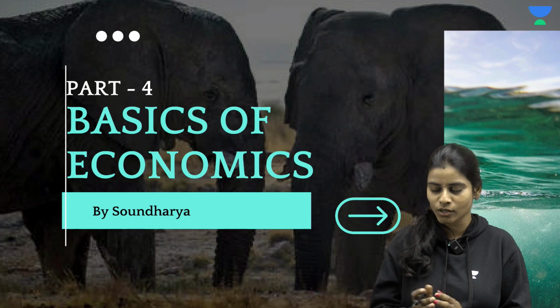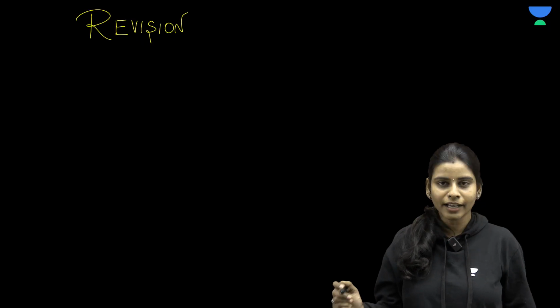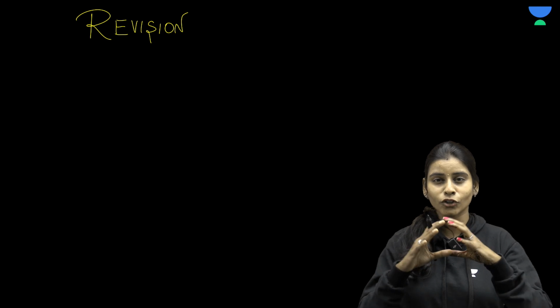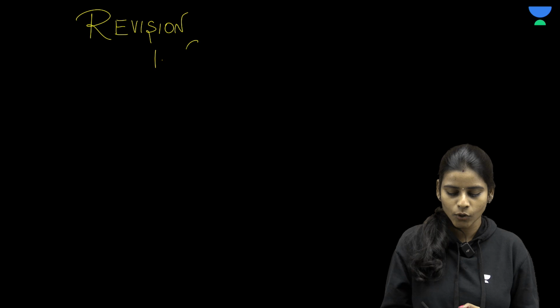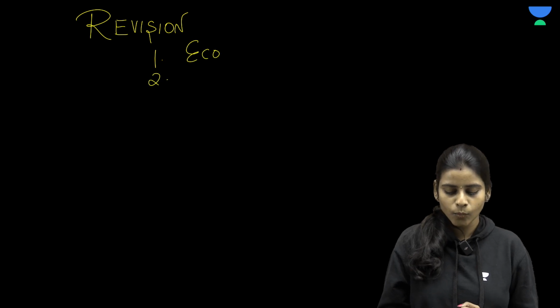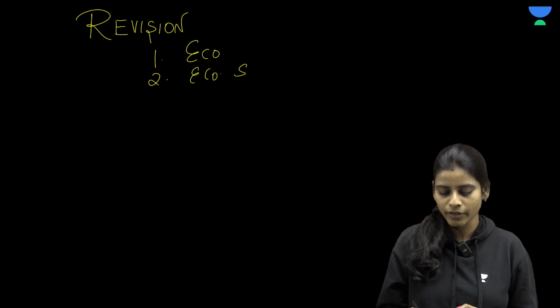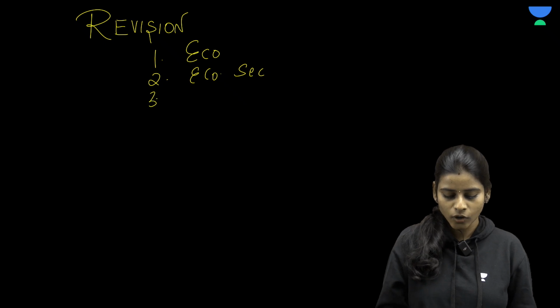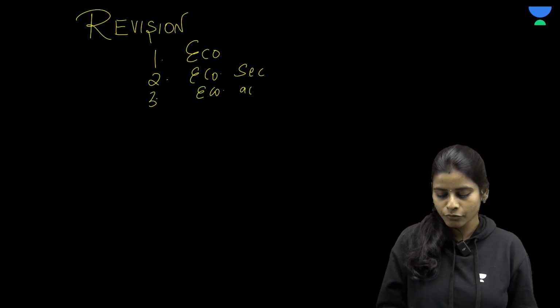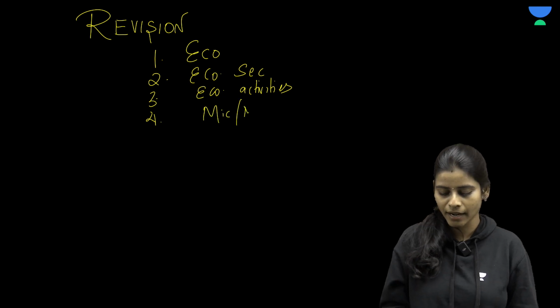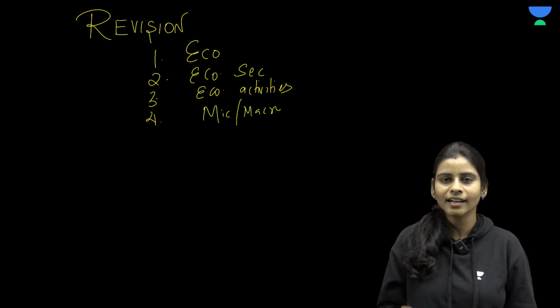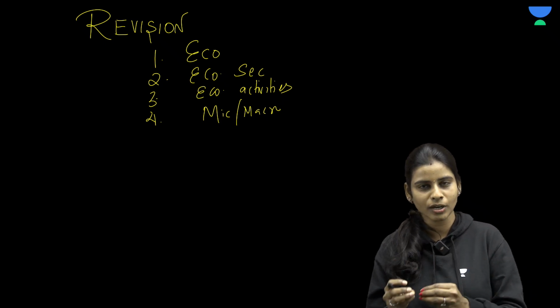We are basically continuing our basics of economy series, and the topic for today's discussion is scarcity and opportunity cost. Before we begin, I would like to make a quick recap of all the topics that we covered so far. First we started with what is meant by economy, what the different types of economic sectors are, and what the different types of economic activities are. And then in the next video we studied micro and macro economy, right, and how micro and macroeconomy are different from each other.